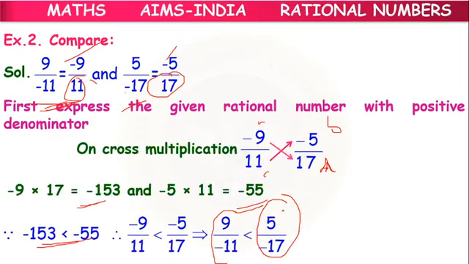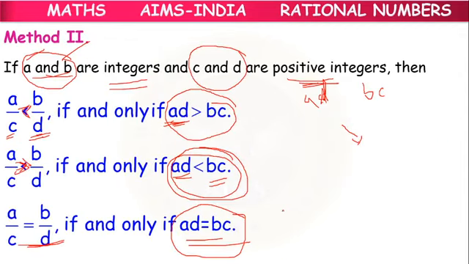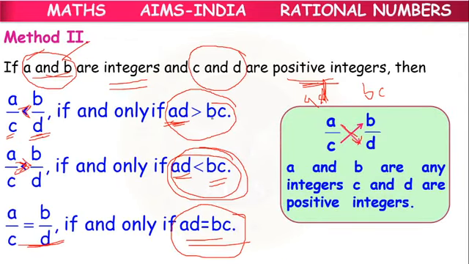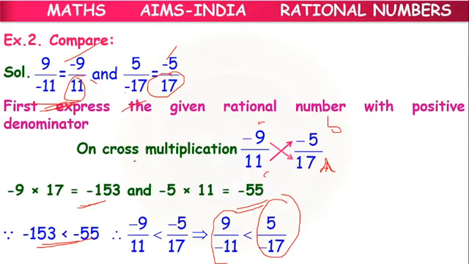One minute, children. There is a small mistake here. If the product is greater than, this fraction is greater than. If it is less than, this fraction will be less than. If it is equal to, then it is equal to. If the product behaves in a certain way, the fractions also behave in the same way. Sorry, children, sorry for the mistake. So here the product is less than, so the fractions also behave in the less than scenario.